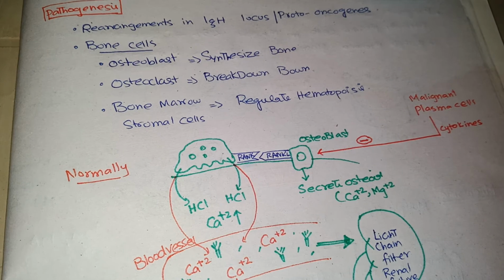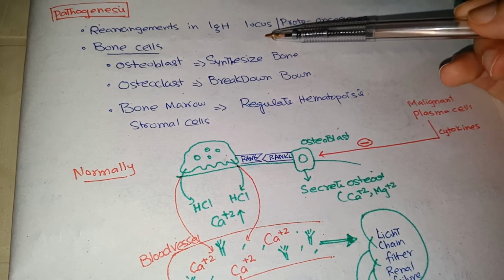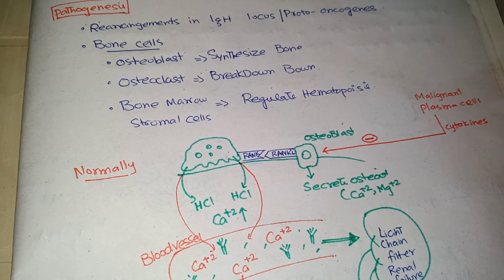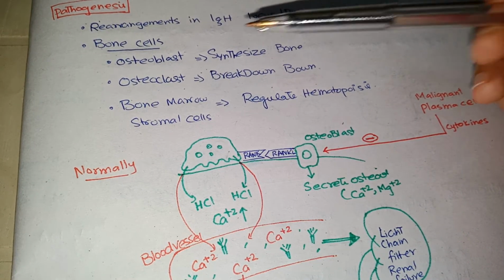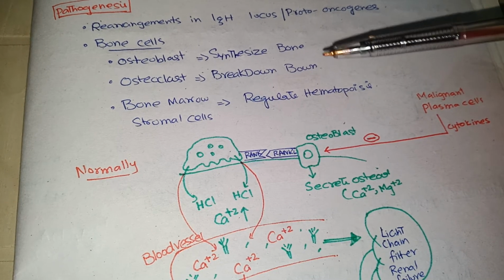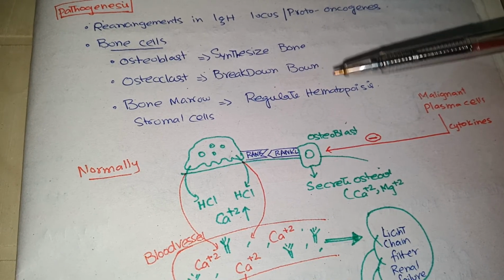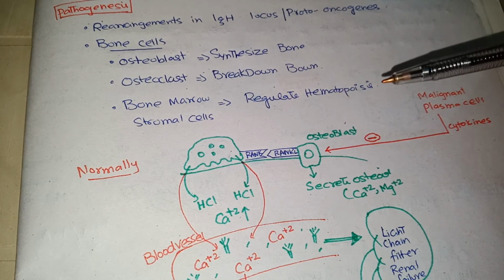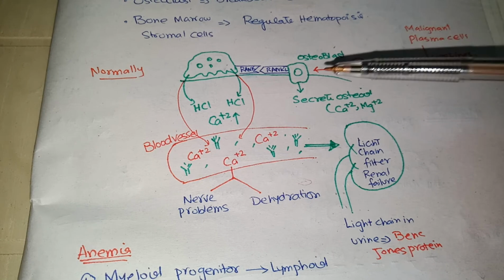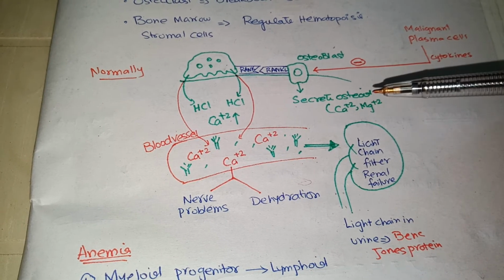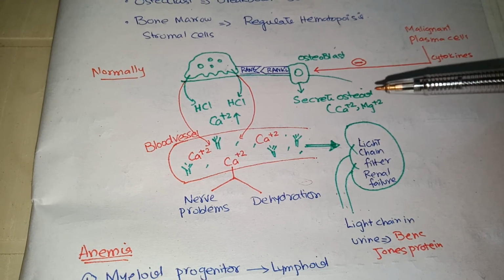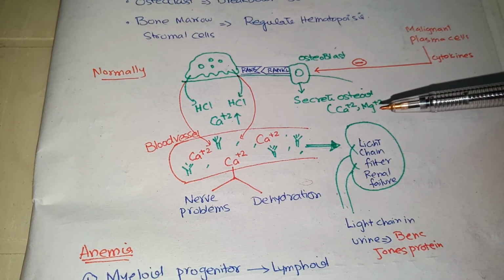Pathogenesis of multiple myeloma is that there are rearrangements in the IgH locus and proto-oncogenes. As we know, bone consists of three types of cells: osteoblasts, which synthesize bone; osteoclasts, which destroy bone; and bone marrow stromal cells, which regulate hematopoiesis. Normally, osteoblasts secrete osteoid, and this osteoid consists of calcium and magnesium, and osteoid strengthens the bone.